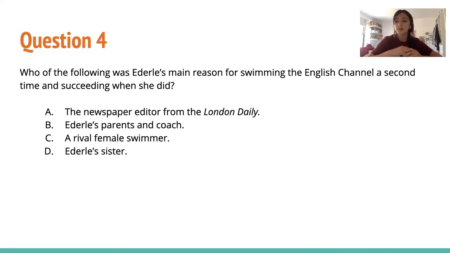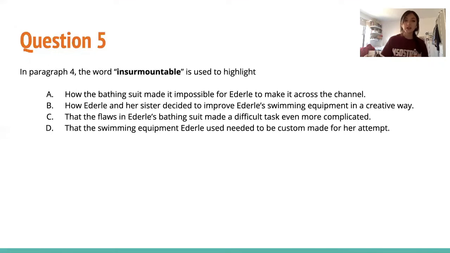So this is where reading the question really carefully is really important, because all of these answers were reasons for swimming the channel, but it wasn't the reason why she did it in that specific time. So that's why the answer is C. So we have to use those skills that Aisha taught us. We have to be really careful. We have to have evidence, and we have to be really aware of timing here too. So it's C.